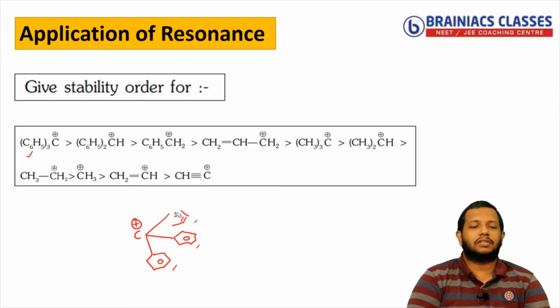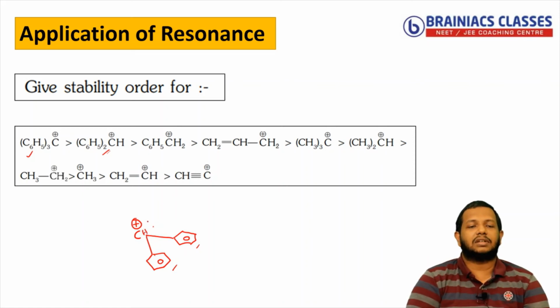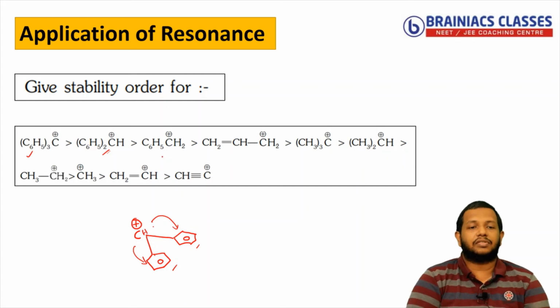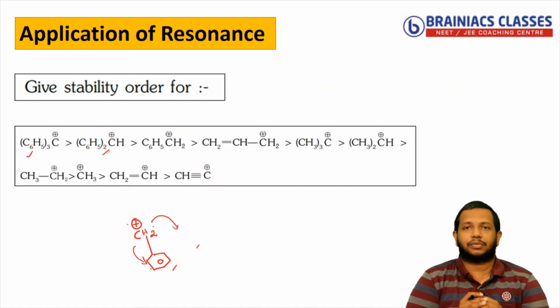In the next species, you can see it is connected to two phenyl systems, and there is one more hydrogen present. We know that hydrogen has nothing to do here; the positive charge can enter into resonance with the two systems now. That means the number of resonating structures is becoming less. Now in the last one, it is connected to only one phenyl system. So I can remove this also, and add one more hydrogen here. So this positive charge can enter into resonance with only one phenyl system. That means again fewer resonating structures.